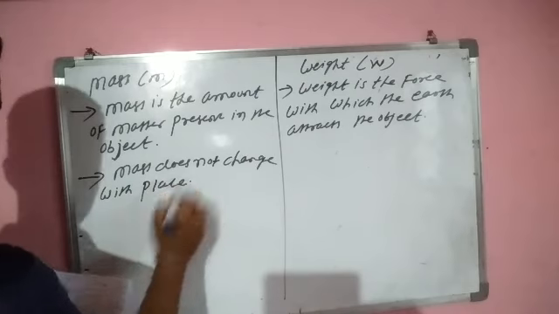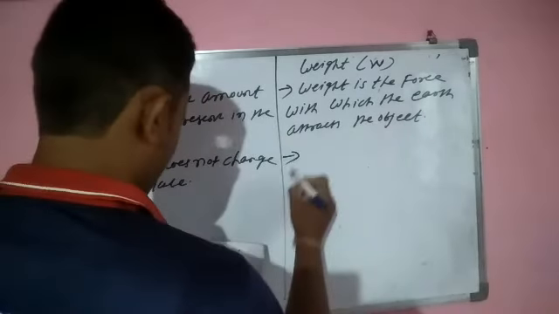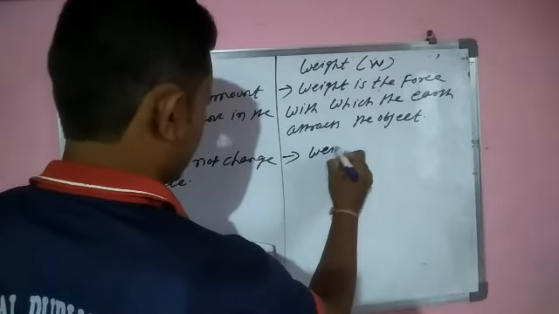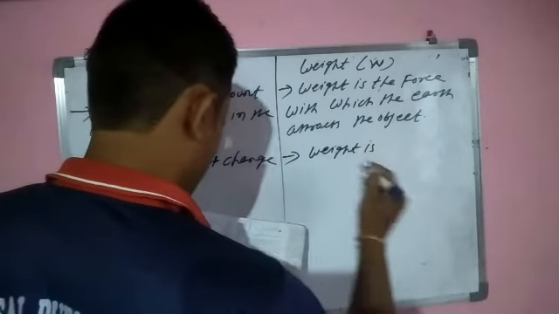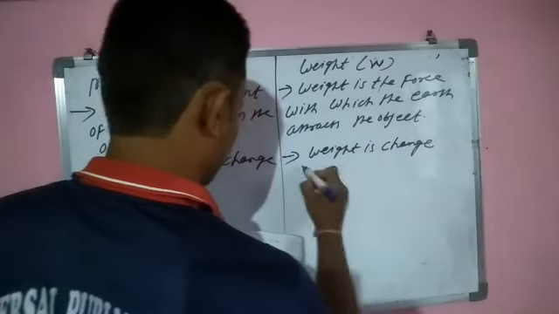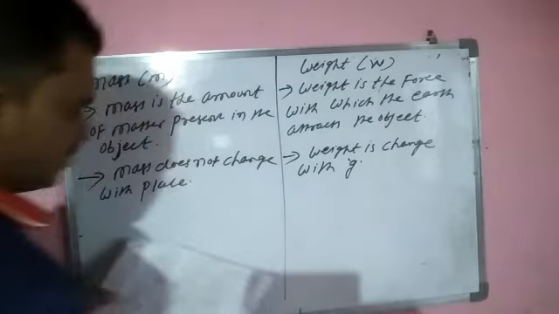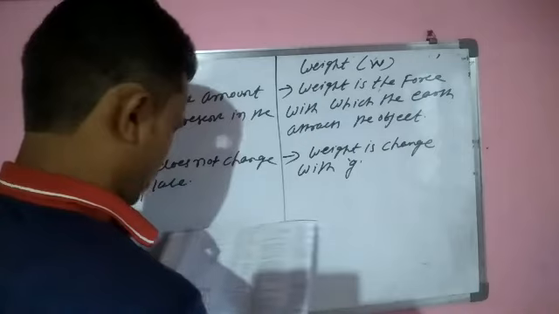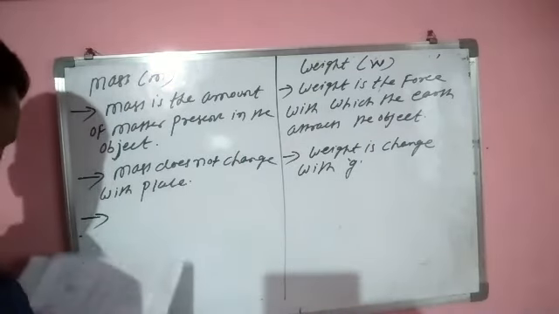So weight changes with gravitational acceleration g. Weight changes with g. If g changes, then weight also changes.